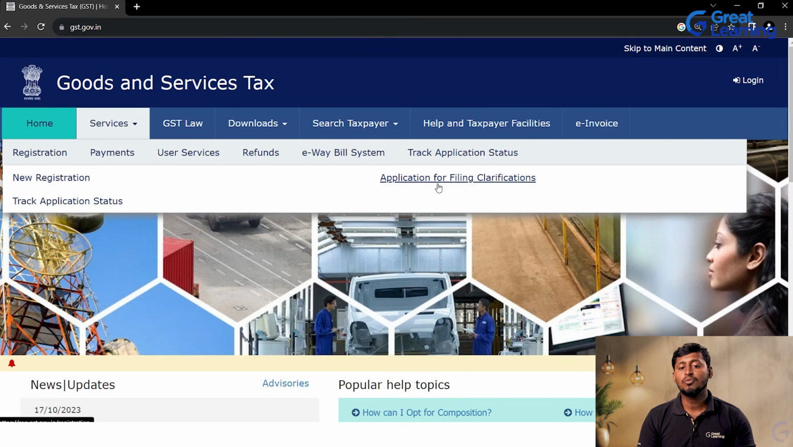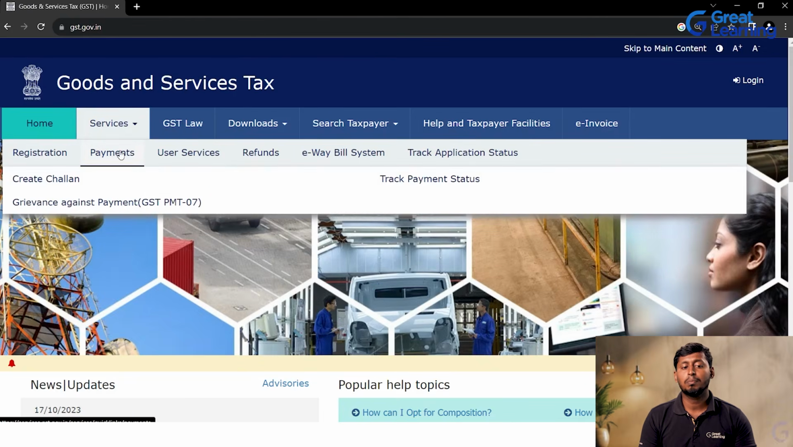And the application for filing the clarification. If any issues have been raised, at that time you need to resolve those issues or give the clarification for those particular issues, correct? At that time you can go to this tab, click, and give whatever clarifications or supporting documents are required for that particular application. So this is the registration one.